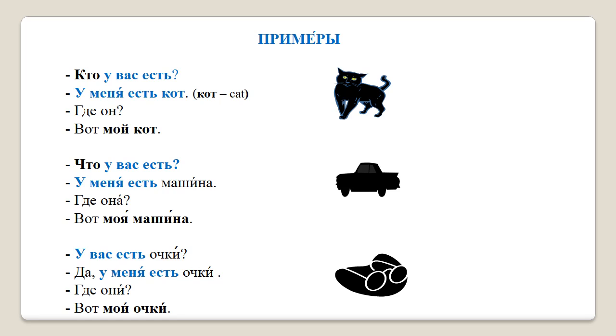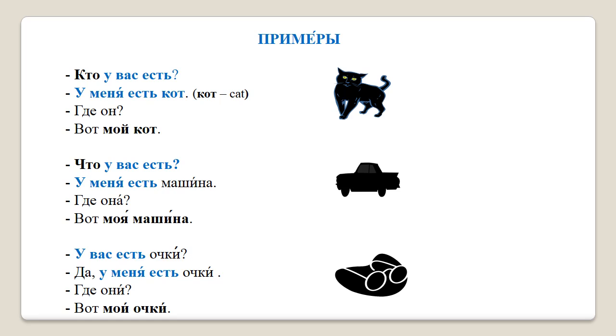У вас есть очки? Да, у меня есть очки. Где они? Вот мои очки. Do you have glasses? Yes, I do have glasses. Where are they? Here are my glasses.